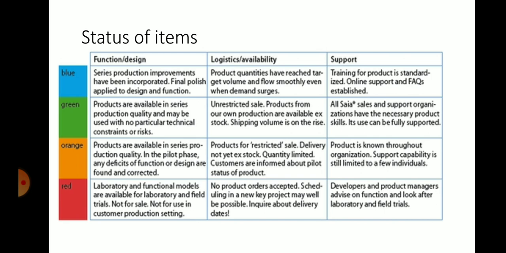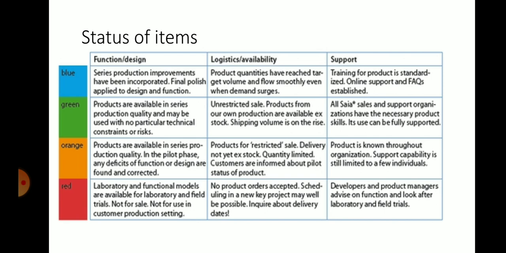For example, here in the table, the color coding will be given: blue, green, orange and red. There are three factors: function or design, logistics or availability, and support. In the blue zone, for the function of the design, the status of the item is that serious production improvements have been incorporated and the final polish applied to design and function.